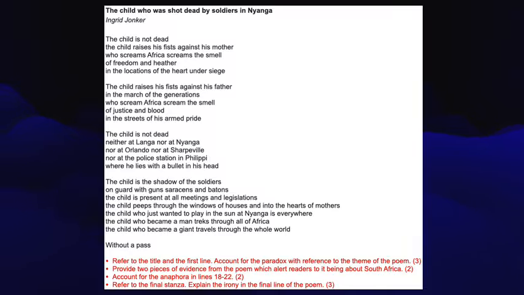3 marks. So here you need to obviously look at your final stanza, which is the 1-line stanza, and you need to explain the irony. And irony is also a form of contradiction, so there's 2 aspects to discuss, and then you can discuss the effectiveness of it. So I encourage you to pause the video here to try and answer the questions yourself, and meet me back. We're going to go through some model answers.